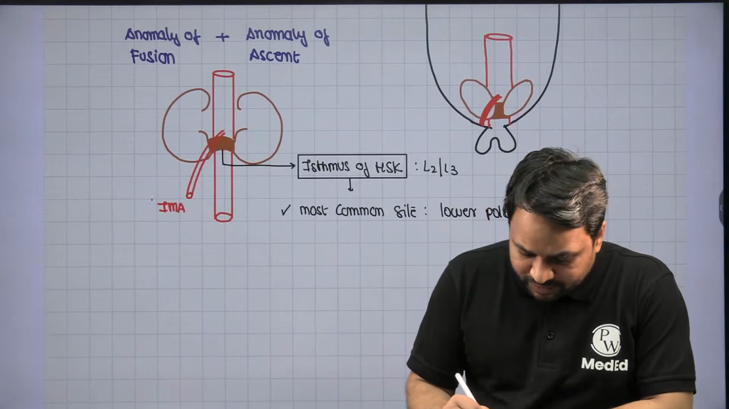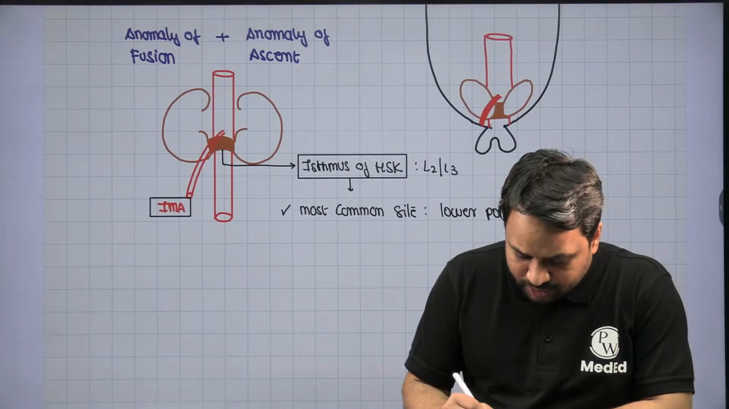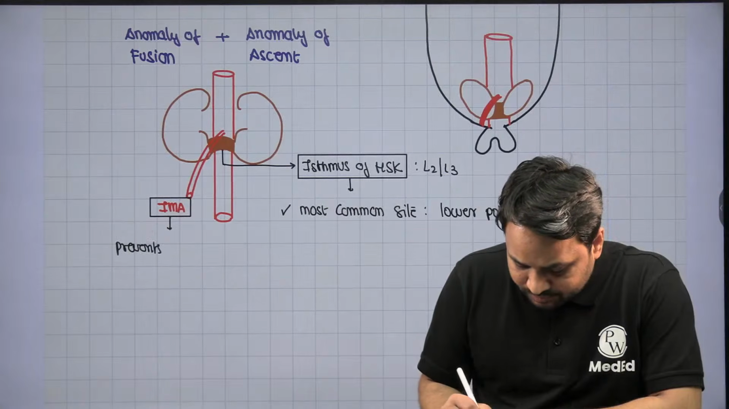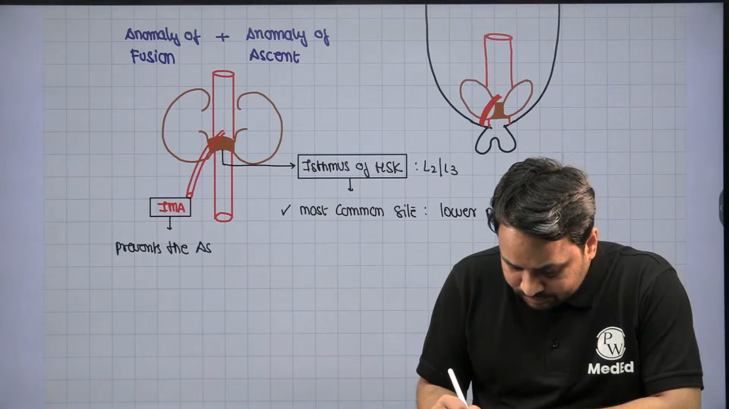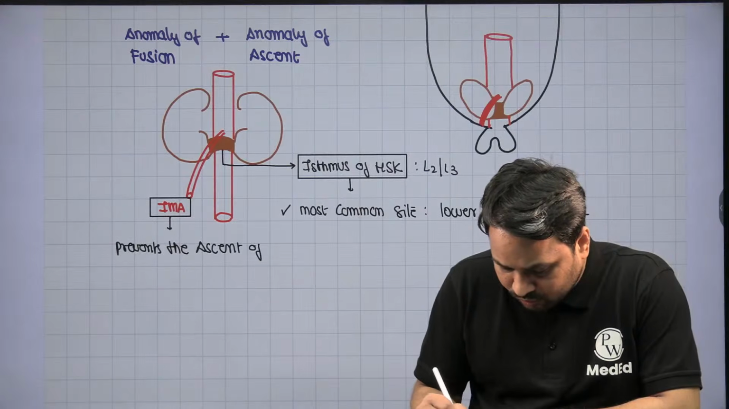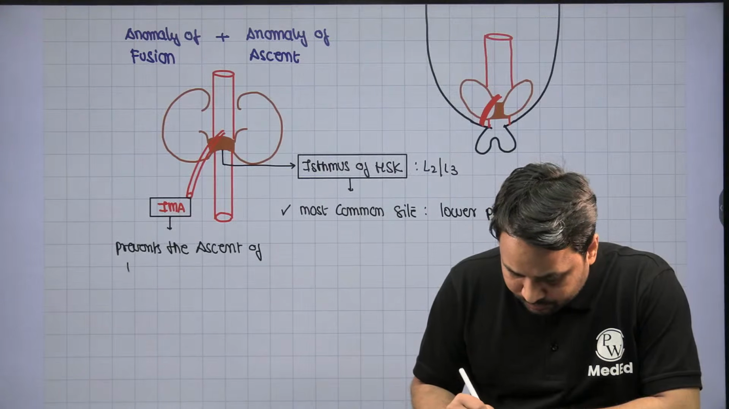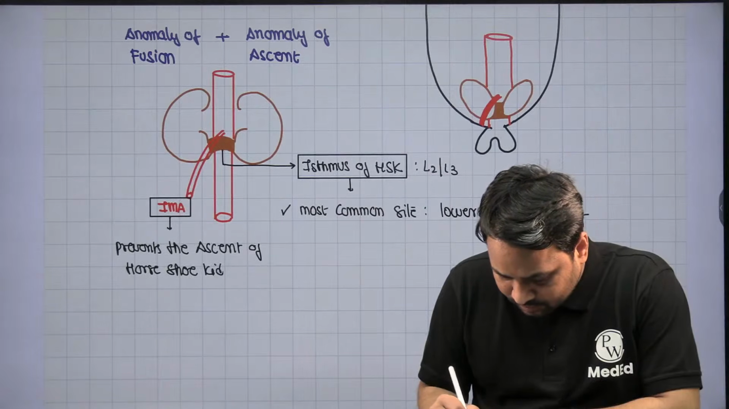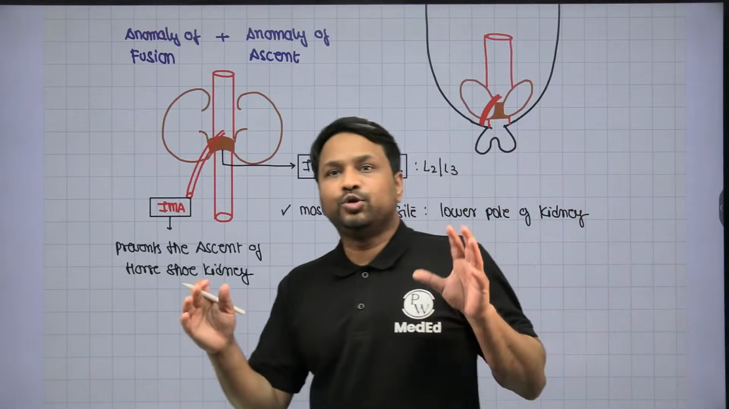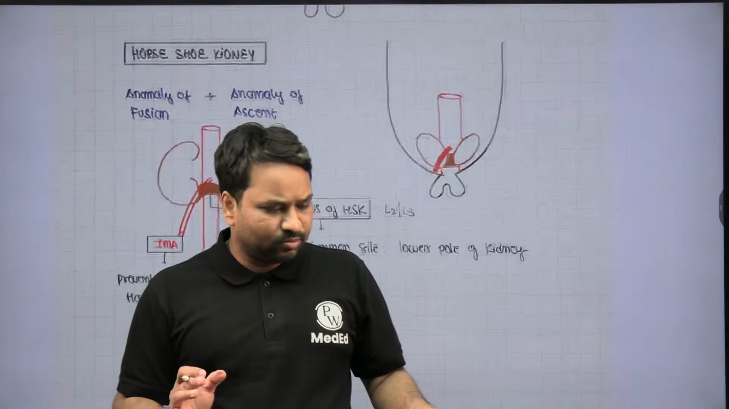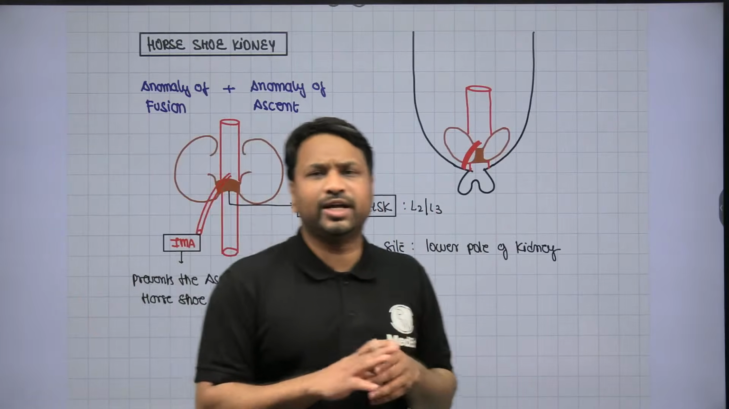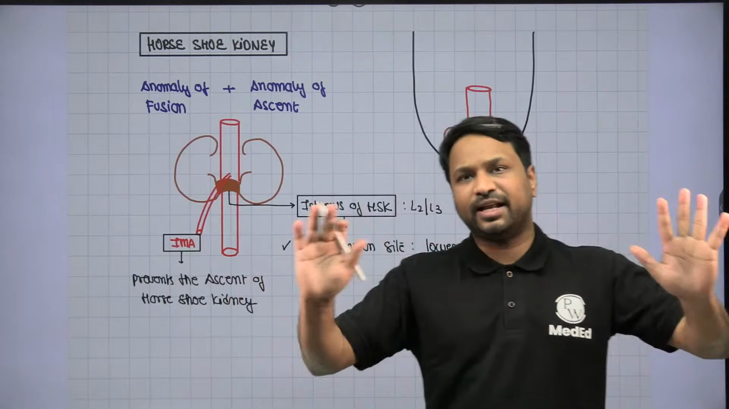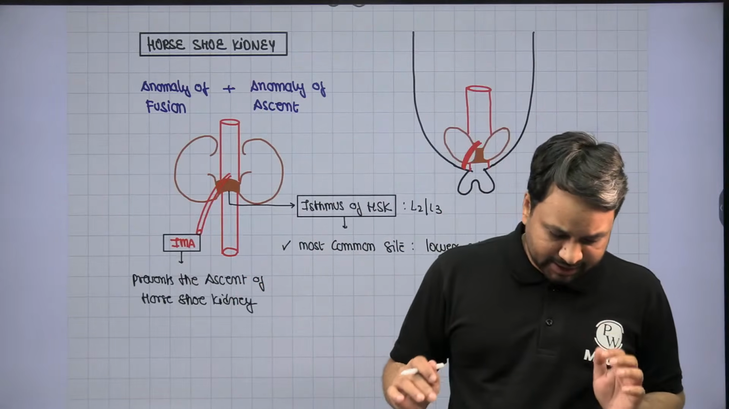It is the inferior mesenteric artery which prevents the ascent of the horseshoe kidney. We all know fusion is because of close proximity between the two kidneys, and the ascent is prevented because of the inferior mesenteric artery. Now we have clarity on both the components.